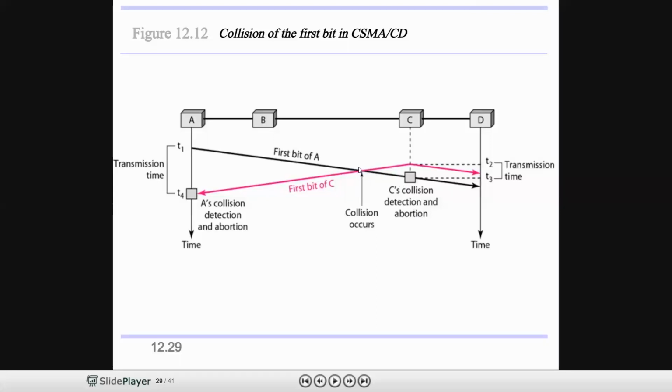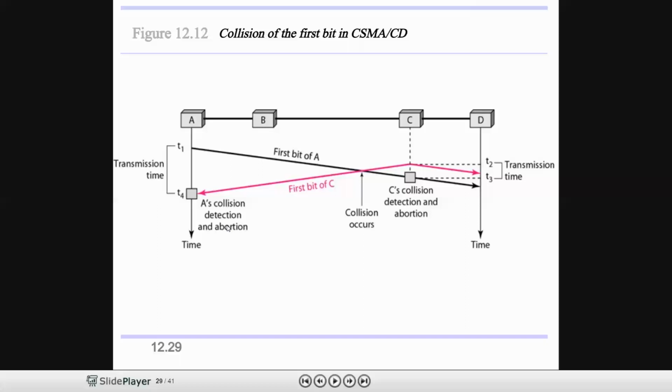Similarly, the collision information is known to station A at time t4. That is A's collision detection with abortion. Here, one point we need to know. Whenever a station senses a collision, immediately it aborts the transmission. Aborting the transmission means it stops sending the frames.